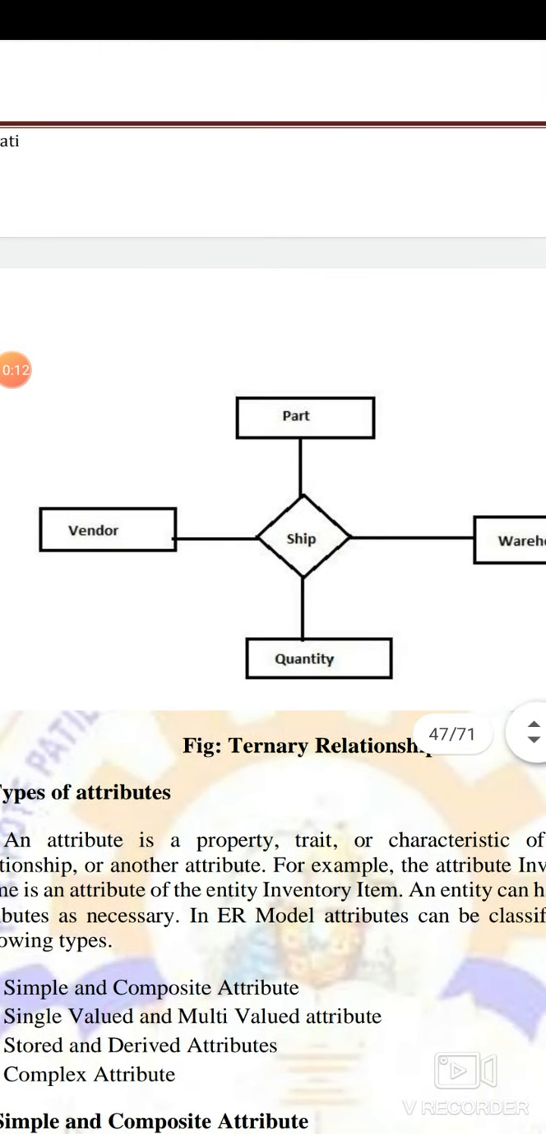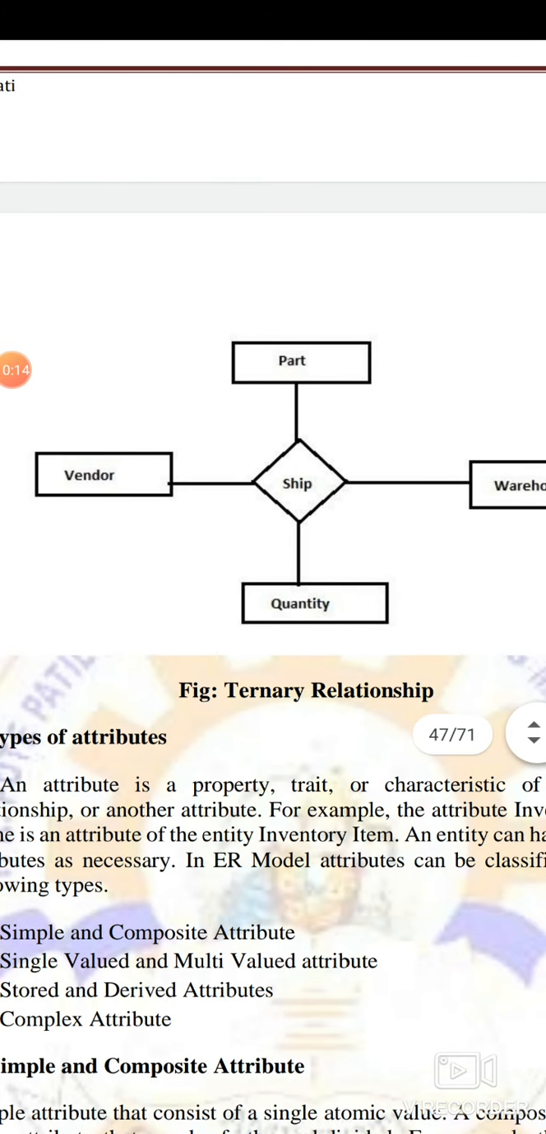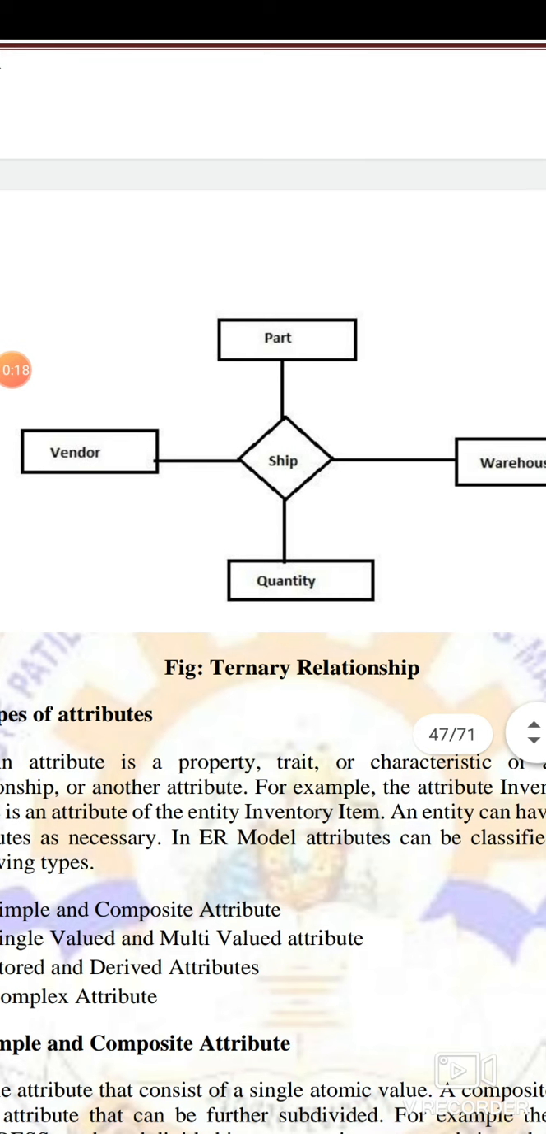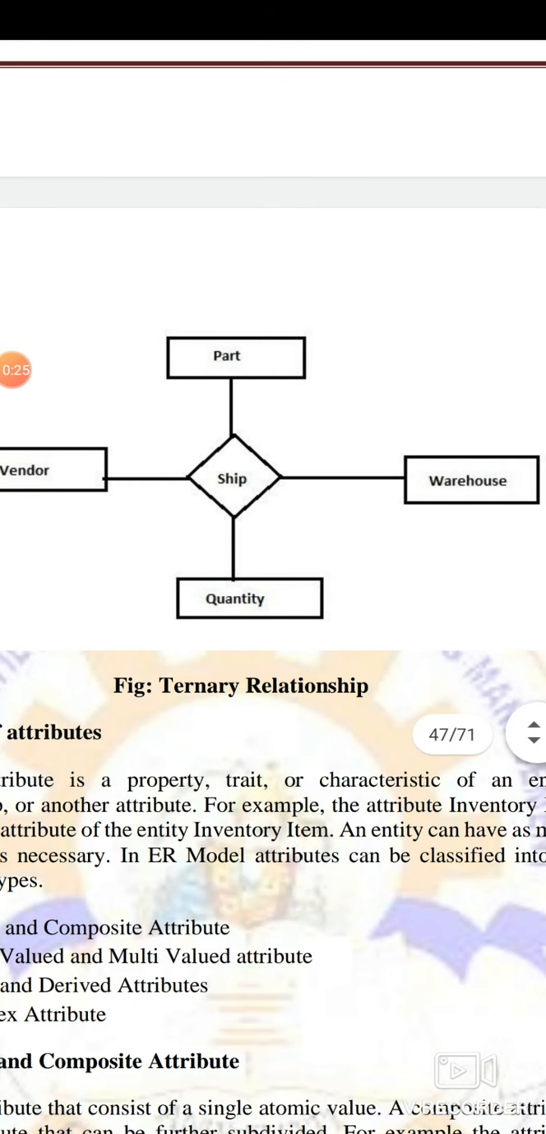Now the relationship between three entities. Here there are entities: vendor, part, quantity, and warehouse. Now between vendor and warehouse there is a relationship. And what is the relationship between them? The vendor ships the shipment to the warehouse.